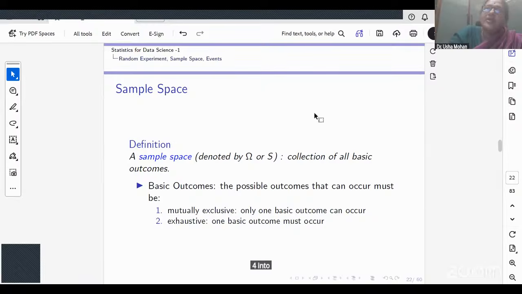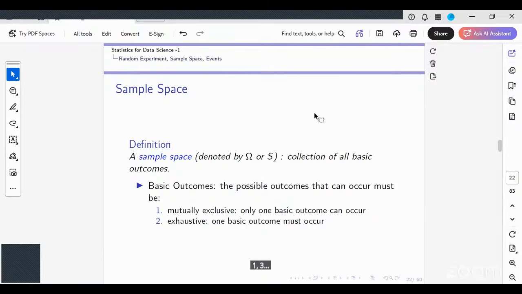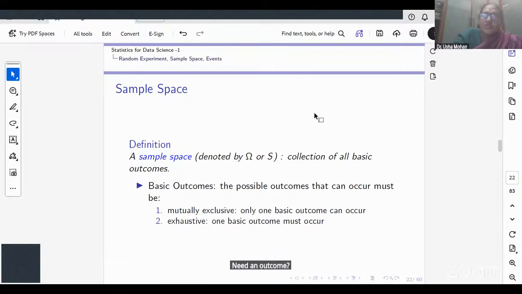Okay. Now let me roll a die once. Let me define an event which is getting an odd outcome. What are the outcomes possible? 1 and 3. Is 1 an outcome? Yes. Is 3 an outcome? Yes. Are they mutually exclusive?